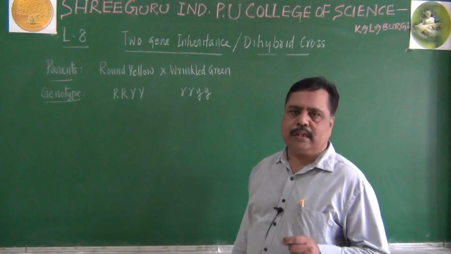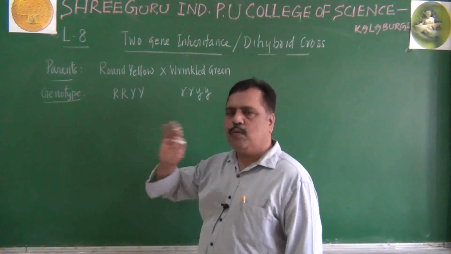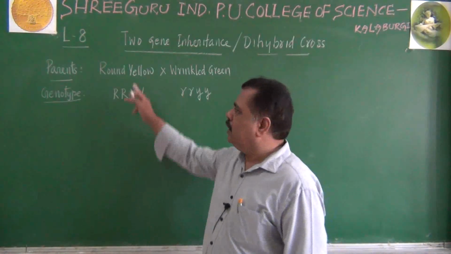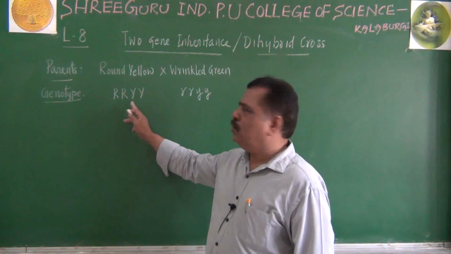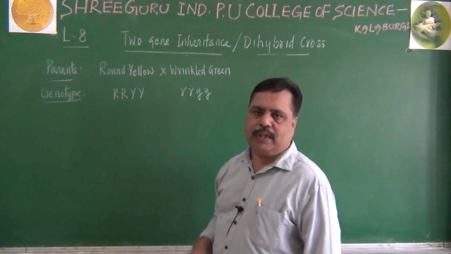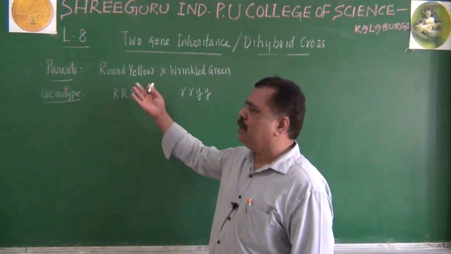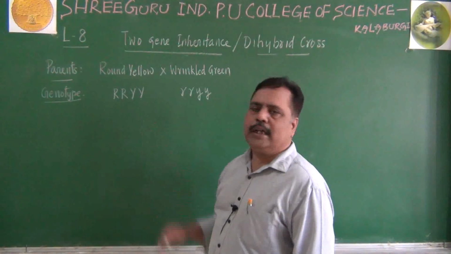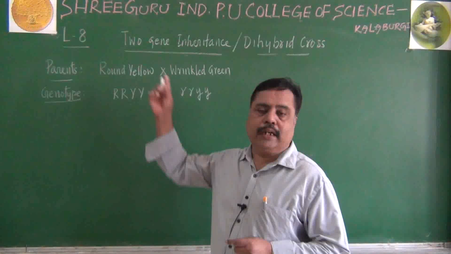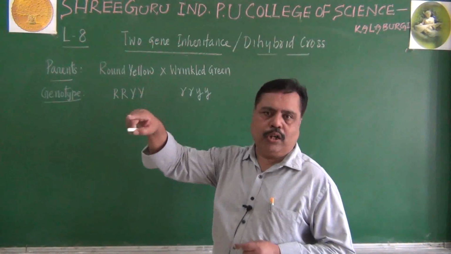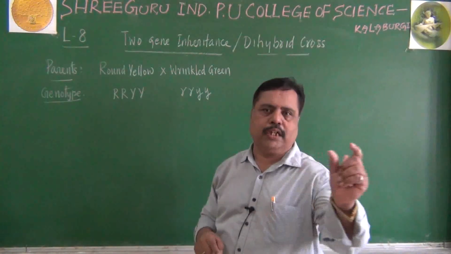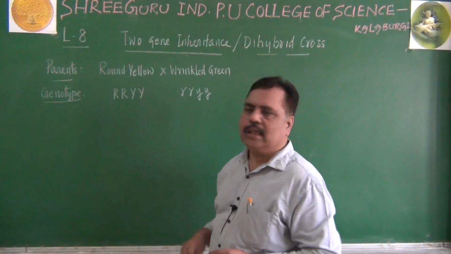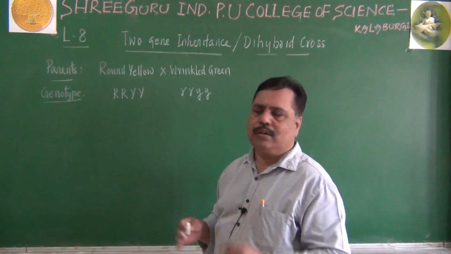Please don't forget, you have to take 4 alleles for a dihybrid cross for each parent. Each parent should have 4 alleles, 2 of them for shape, 2 of them for color. Why? Because parent is diploid individual, isn't it? So for a diploid individual, there must be 4 alleles. In a monohybrid cross, you took 2 alleles, capital T or small t. Here, 4 alleles are taken. It is 2 traits, that's why.